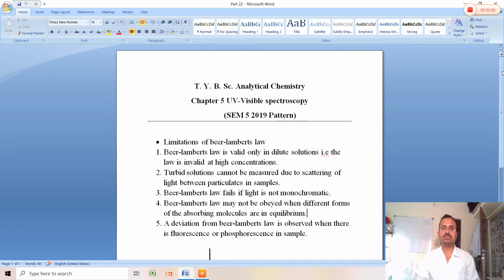Different forms of the absorbing species in equilibrium cause the law to fail. A deviation from the Beer-Lambert law is also observed when there is fluorescence or phosphorescence in the sample. If the sample has fluorescence or phosphorescence properties, the law fails, and therefore we get deviation in measurement.